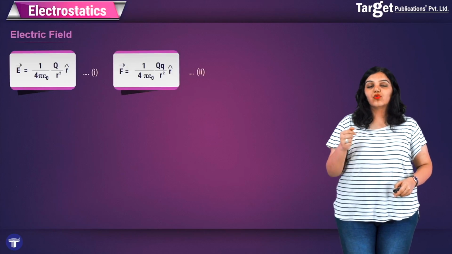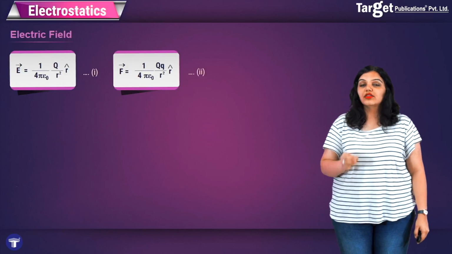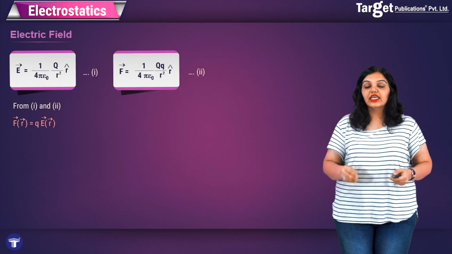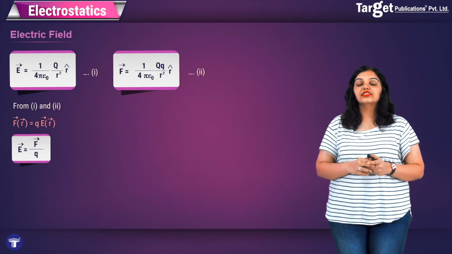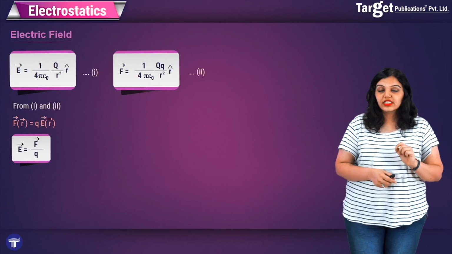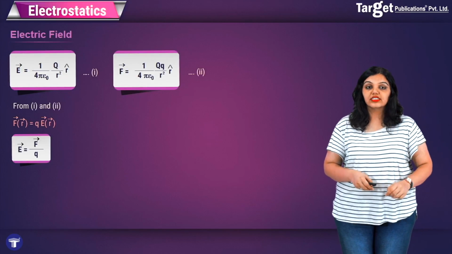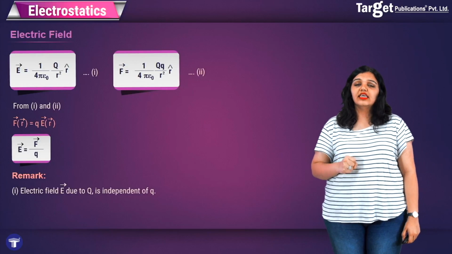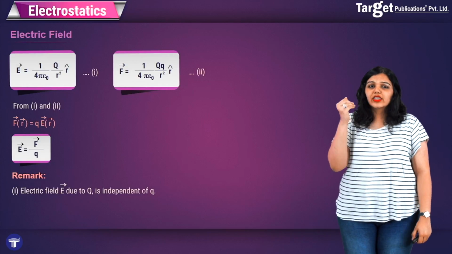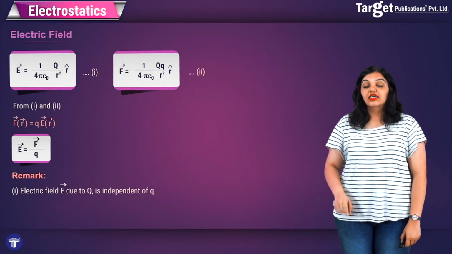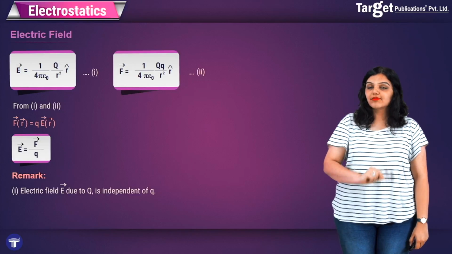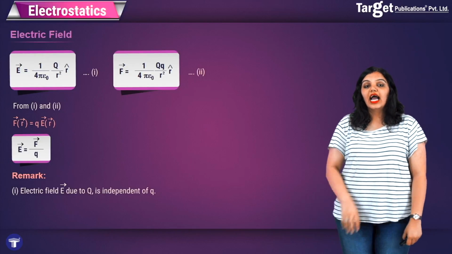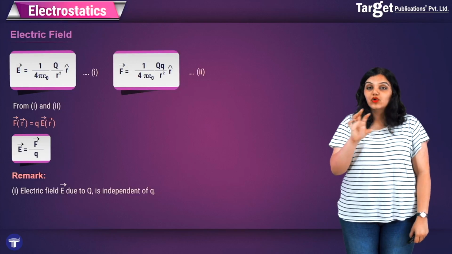So using equations 1 and 2, I can write down the relationship between the Coulomb force and the electric field, and it comes out that F = qE, and conversely E = F/q. Now I want you to take this time out and note something very important. E is independent of the small charge q. How is it that E is independent of the small charge q when q actually appears in the equation? This is because F itself also has the small charge q, and if you divide by small charge q, the small charge q cancels out, and the final formula for E will have no small charge q.